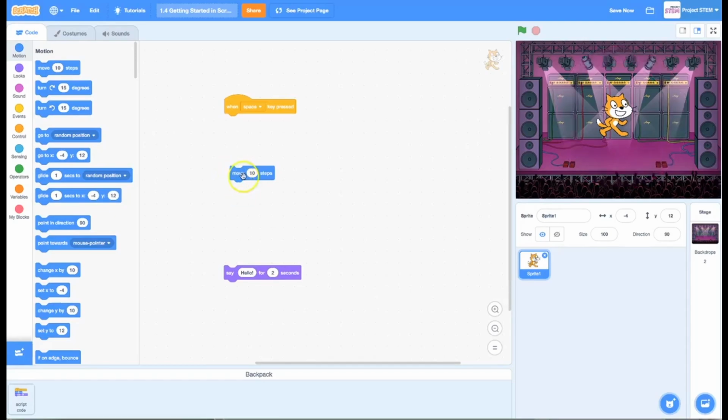All right, now with regards to the cat and its properties, take a quick look at all of the information that you can see when you have selected this sprite. We can see the name we've been given the sprite, but we can also see the X and the Y coordinates of the sprite.